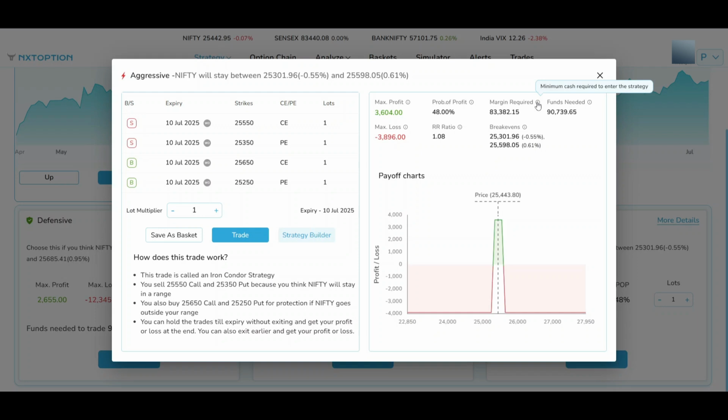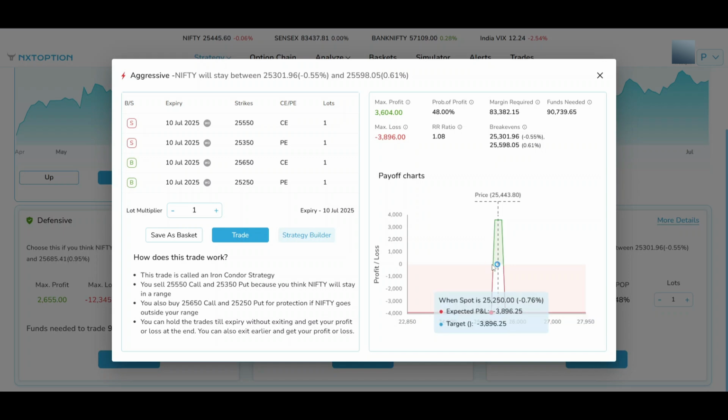Minimum cash required to enter the strategy, and the probability of profit. This is the estimated probability of the strategy turning profitable based on the current market conditions and the parameters of the trade, right? And also if you look at the trade-off chart here, your loss is around 3,896 when the spot is at 24,900 or 24,950.